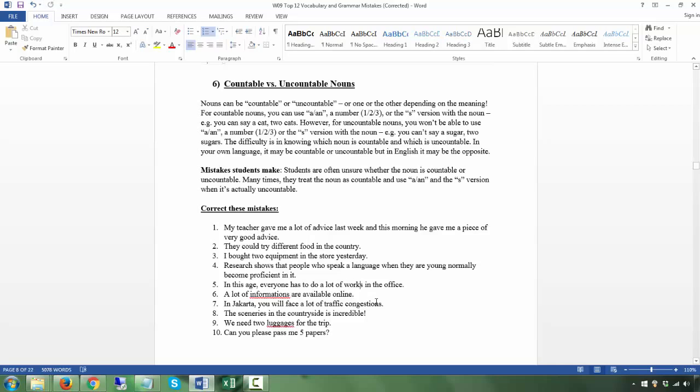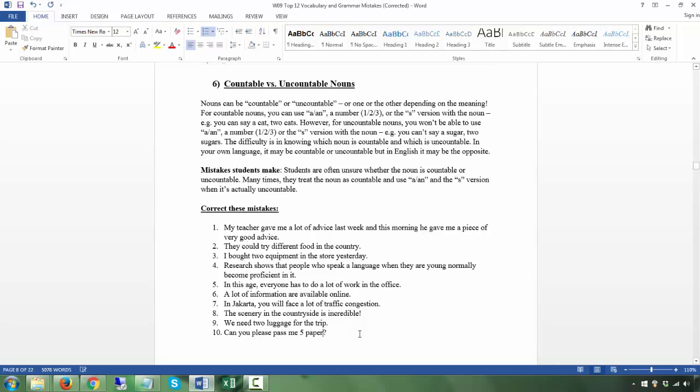In this age, everyone has a lot of work. Work is always uncountable. Homeworks is wrong. Homework or work, you don't count works. Information, uncountable. Congestion, uncountable. Scenery, uncountable. Luggage, uncountable. Now, paper, if it's used as newspaper, you can count, but if it's used as normal paper, it's uncountable.